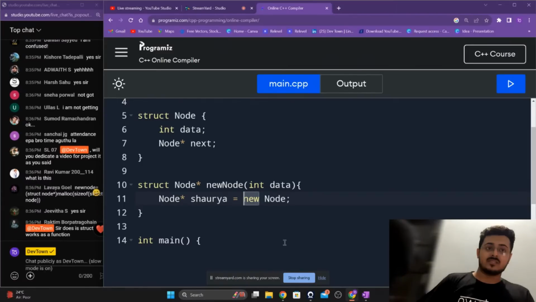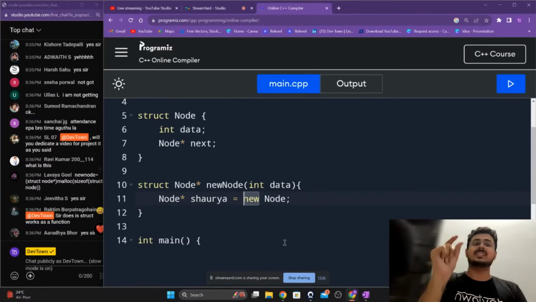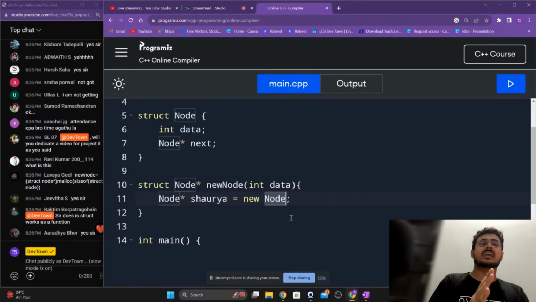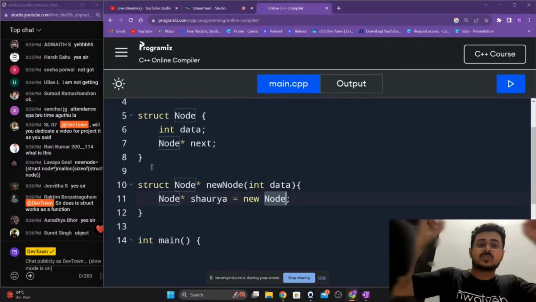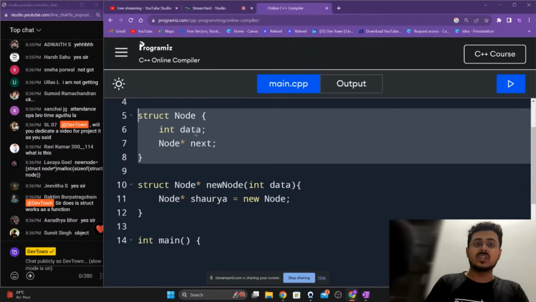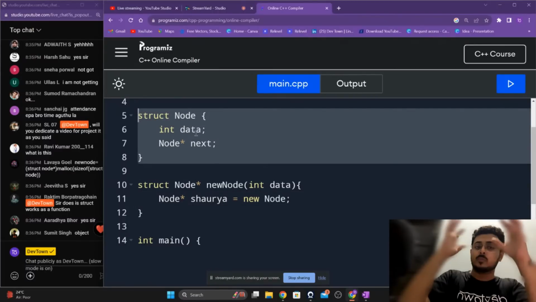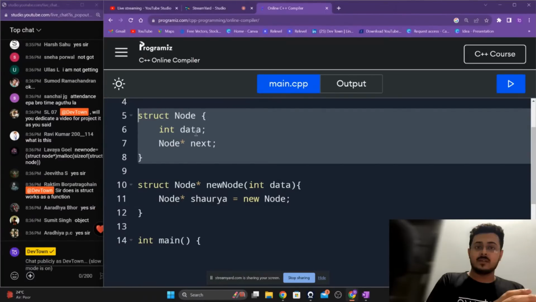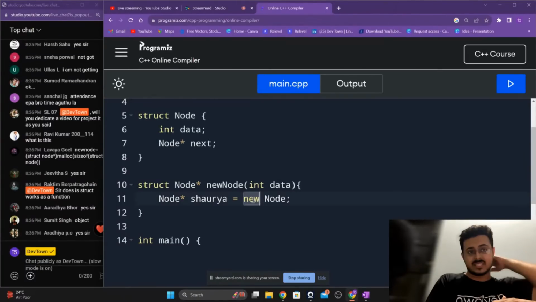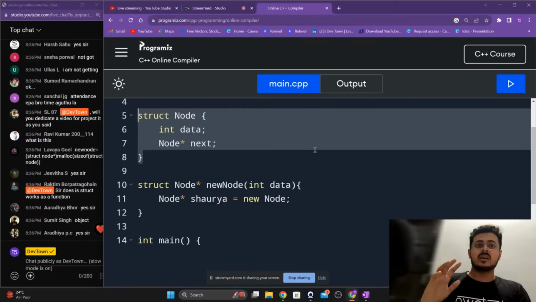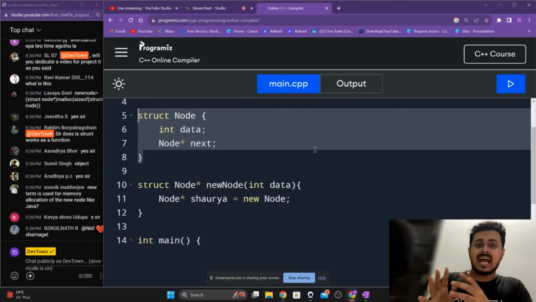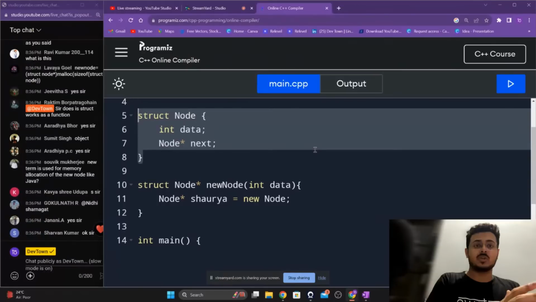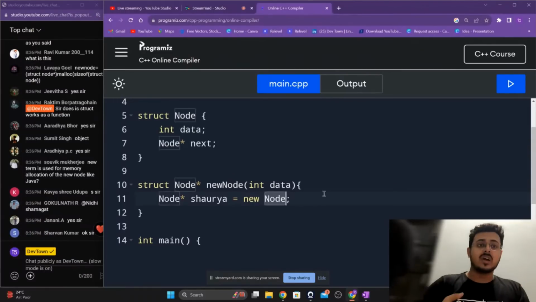New term right over here creates a new object that helps you create an object of a type node. It usually uses a blueprint of node and actually creates a building out of it. Are you guys able to understand this? This new term uses this particular blueprint and creates a building out of it. So basically it creates a new object of the type node itself.